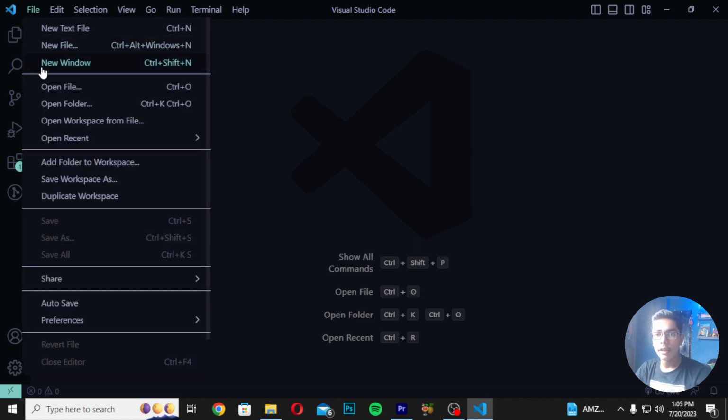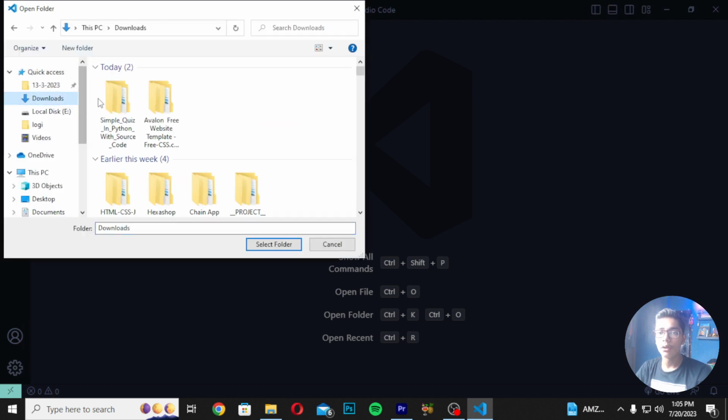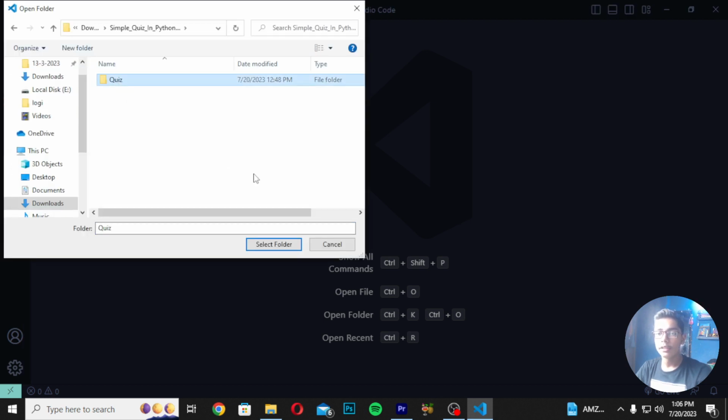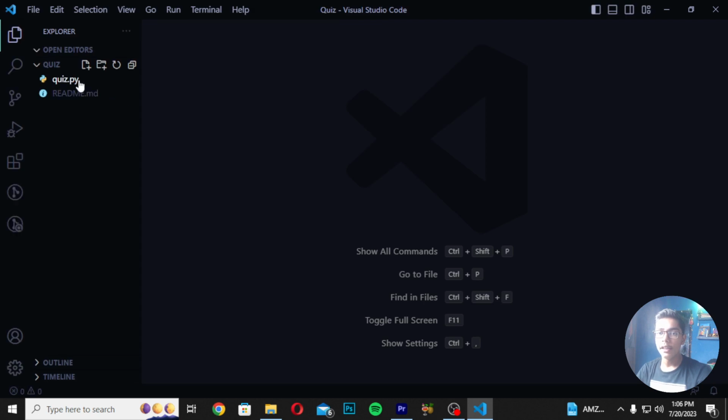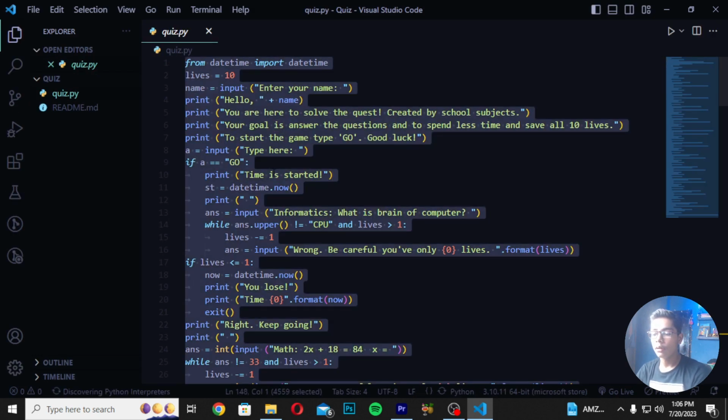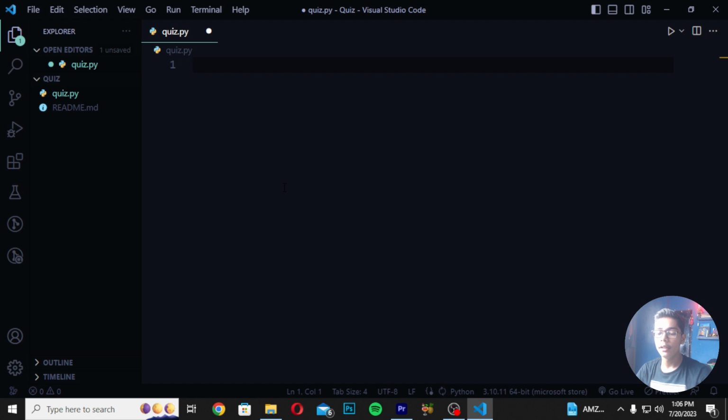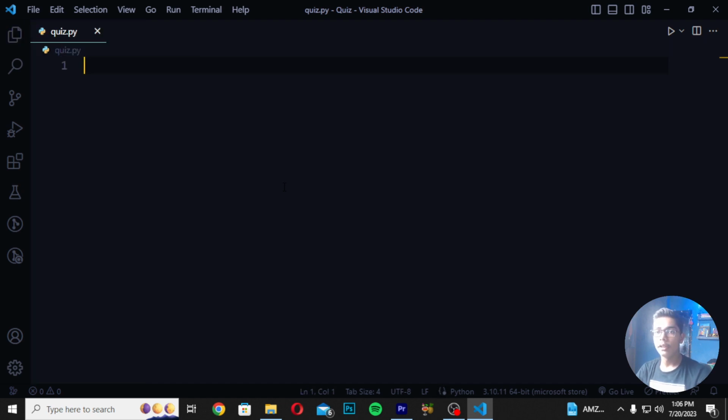For building this, I will be opening my folder which I have located in downloads. Here if I show you, you can see this is my folder. I have opened this directly. This is my main file here. I will now take all the things from this file, and we'll start the code in this file so we can build our quiz application, and we will run it through our terminal or our cmd, meaning command prompt.